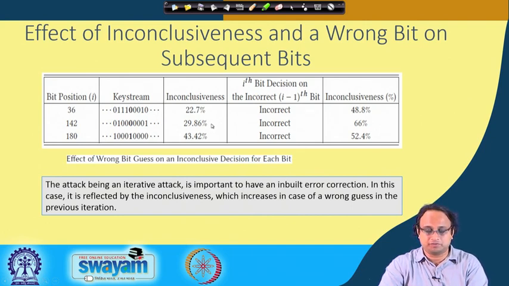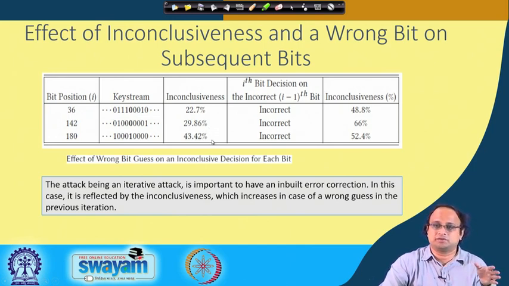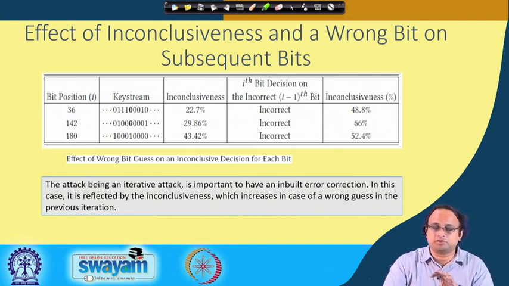For example, like in the previous cases, if you have guessed the previous bits correctly, then you would probably have something like a 90 versus 10 ratio, whereas here you will probably have something like 60 versus 40, which is essentially inconclusive. So, this will raise an alert that there is a mistake you have made in the previous iteration. So, there is an inherent amount of error correction involved in this detection mechanism.